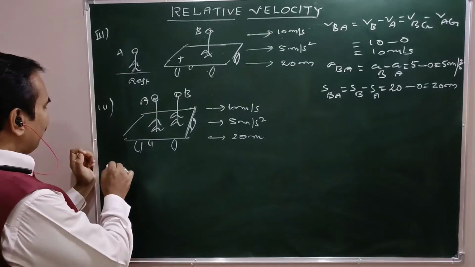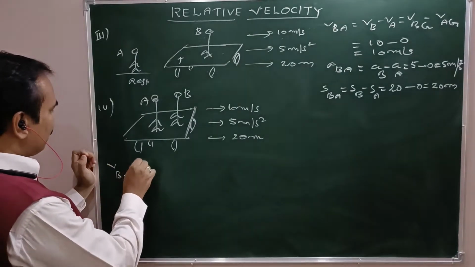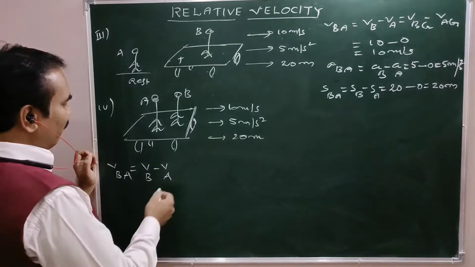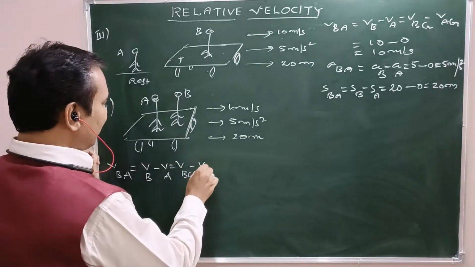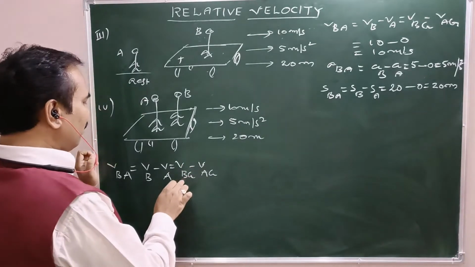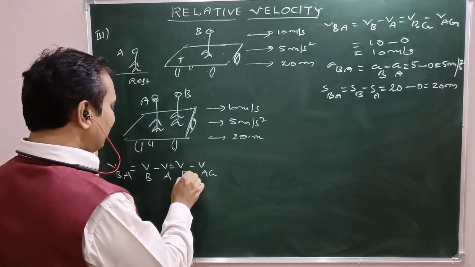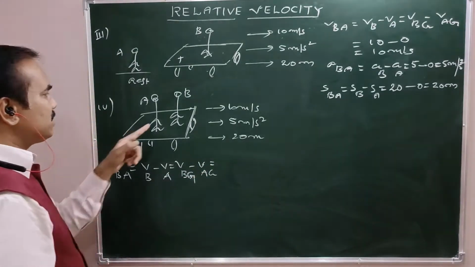Velocity of B as measured by A. That is VB minus VA. Otherwise VBG minus VAG. Right? Velocity of B with respect to ground. What is VBG?